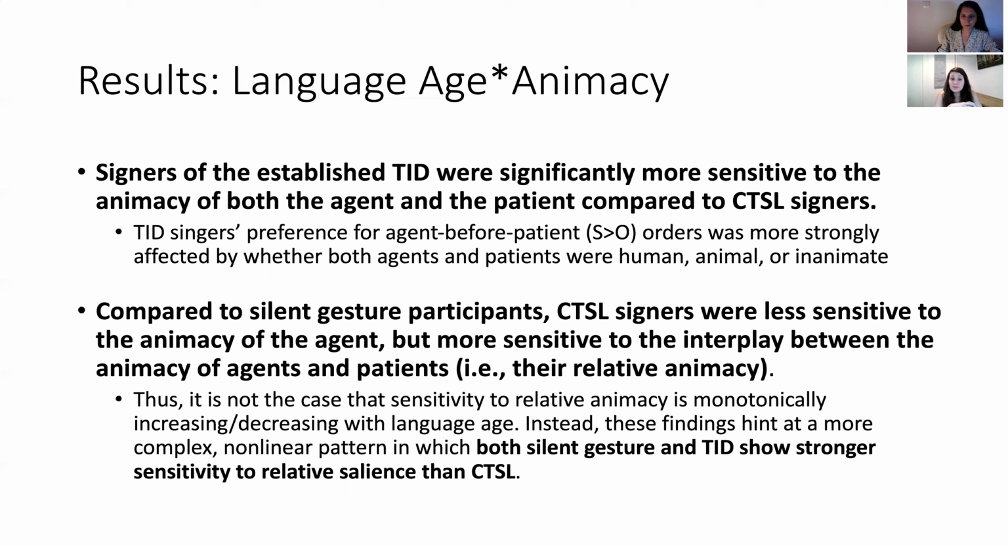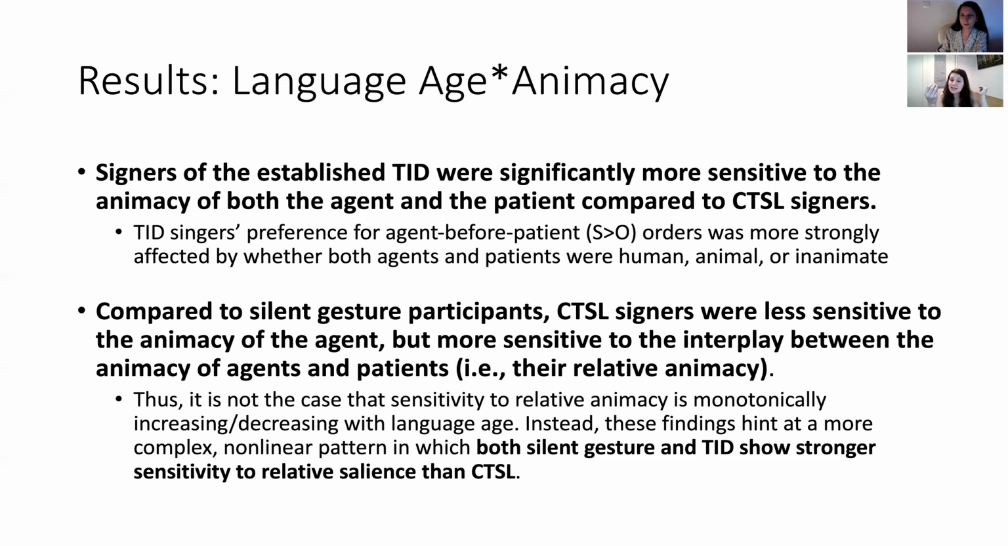Okay, the next kind of interesting interaction we found is that compared to the silent gesture participants, the CTSL signers were less sensitive to the animacy of the agent, but more sensitive to this kind of interplay between animacy of agents and patients, so the relative animacy. And this means that it's actually not the case that the sensitivity to relative animacy is monotonically increasing or decreasing with language age. So this developmental trajectory is not linear.